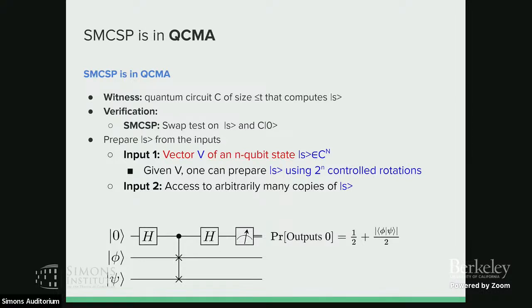So you just need big O of 2 to the n time, and then you can prepare the state. And the second version is that you get arbitrarily many copies of S, right? In this case, because you already have S, you don't need to prepare the state by yourself. Then you just feed these two states into a swap test, and you do this test enough times, then you can distinguish whether they are close or far from each other.